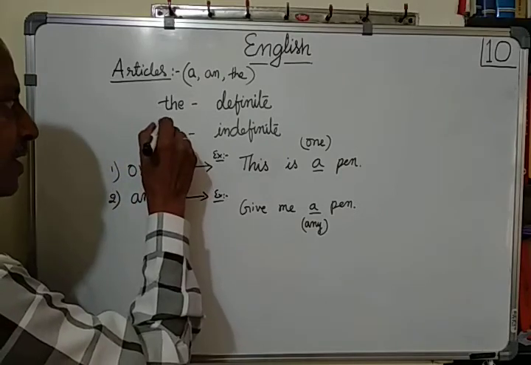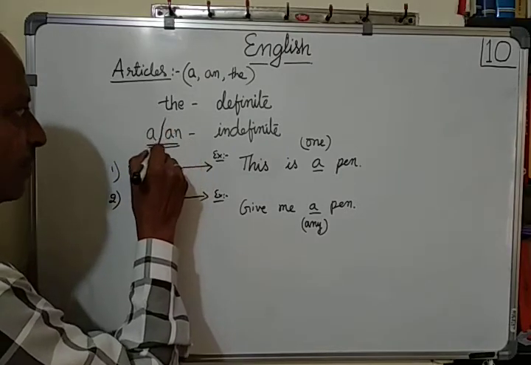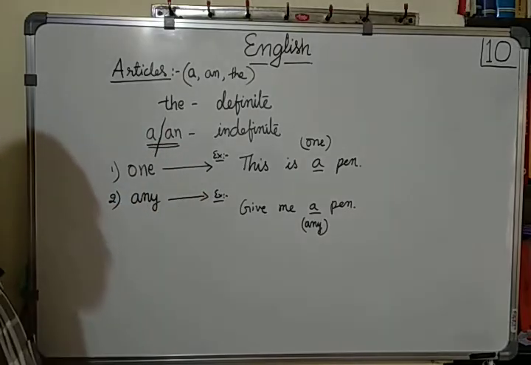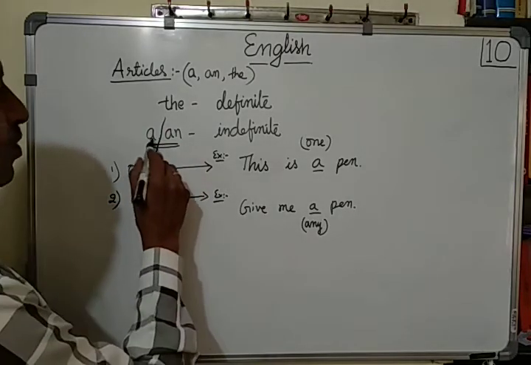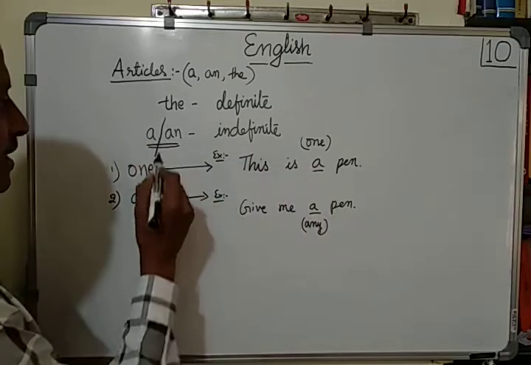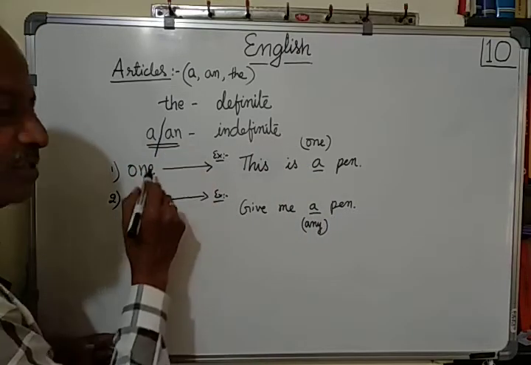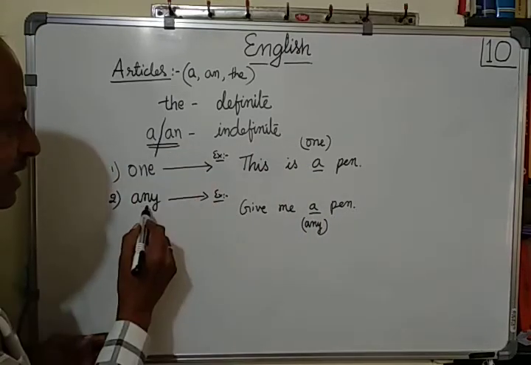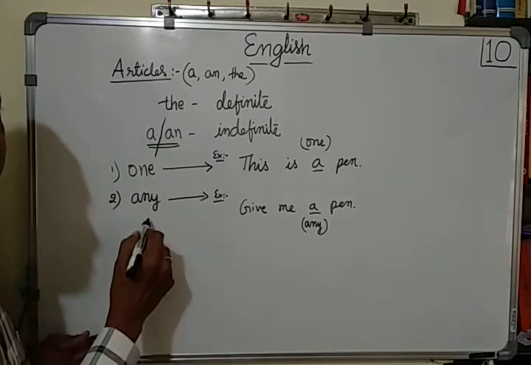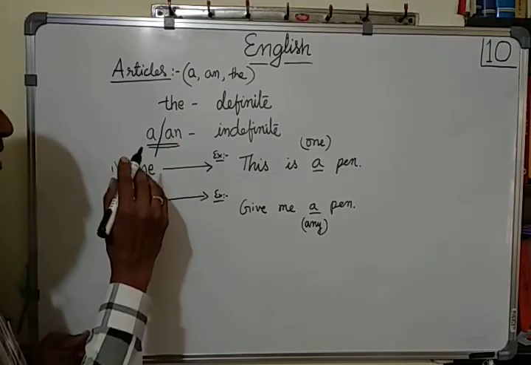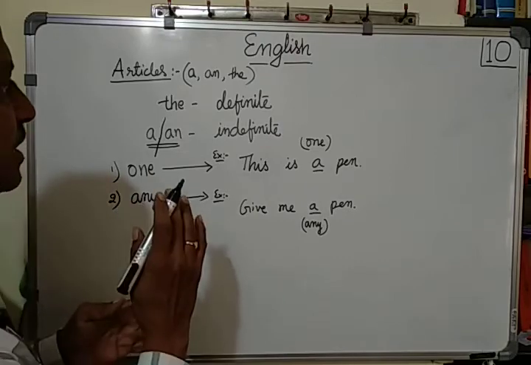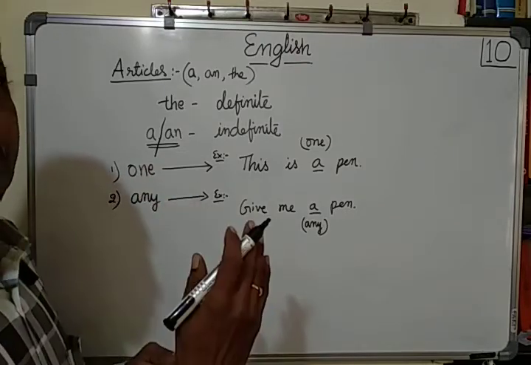They can be used or substituted. Both of them mean the same. A means one, an means one. A means any, an also means any. Okay. Now let us find out when we shall use a and when we shall use an.